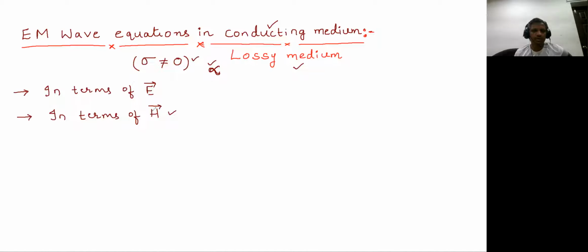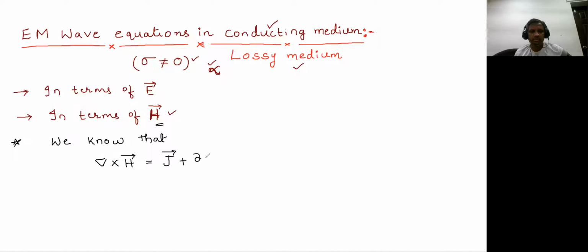I said already in the previous lecture, when you want the electromagnetic wave equation in conducting medium in terms of H, obviously we prefer to take the Maxwell equation which is in terms of H. That is, we know that the Maxwell equation in terms of H we will be getting from Ampere's circuital law, which is always equal to del cross H is equal to J plus dou D by dou t.